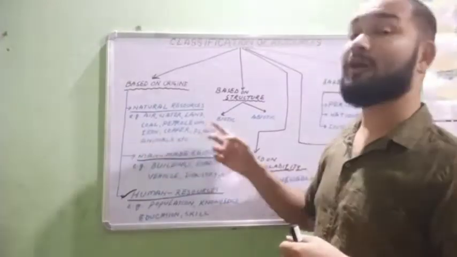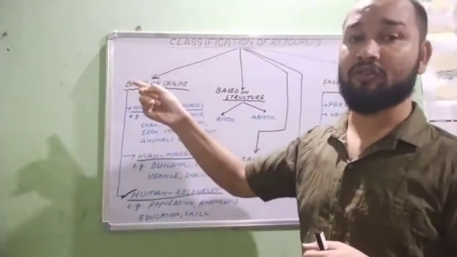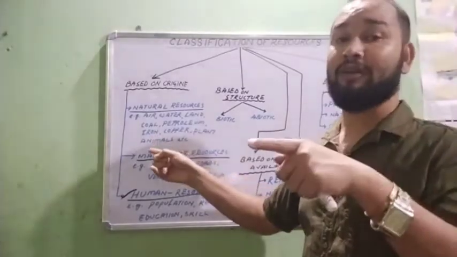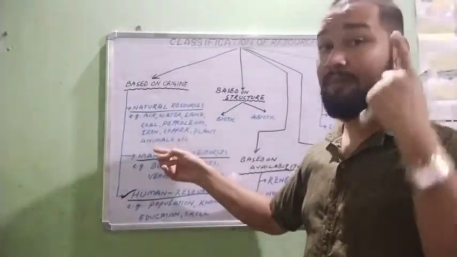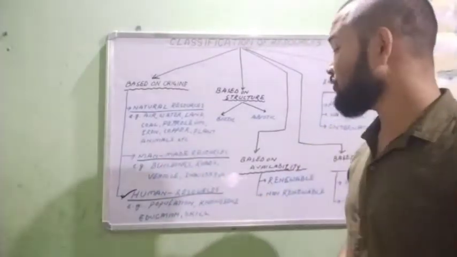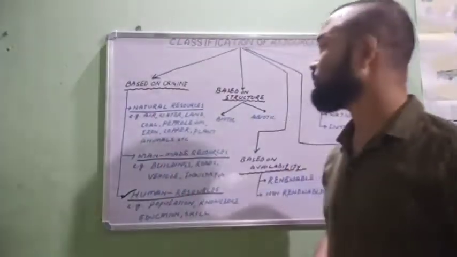But if you think about plants and animals, they are natural resources. Among these animals, we are also included. But we are separate because we have brain, we have rationality. Okay, try to remember this point.